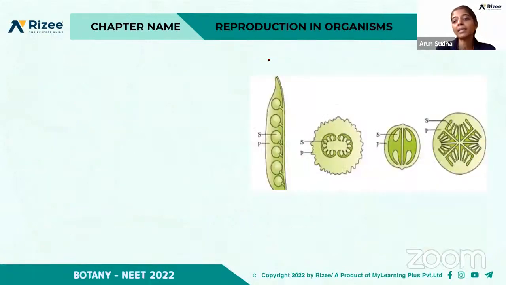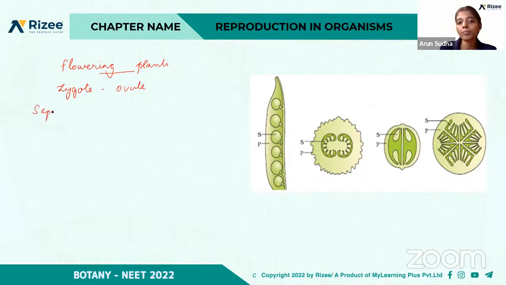Okay. And then in the case of plants, what happens after fertilization in flowering plants? First there occurs the formation of zygote. The zygote is formed inside the ovule, right? So after pollination and then fertilization, the sepals, petals, and stamens of the flower will wither and fall off after fertilization.